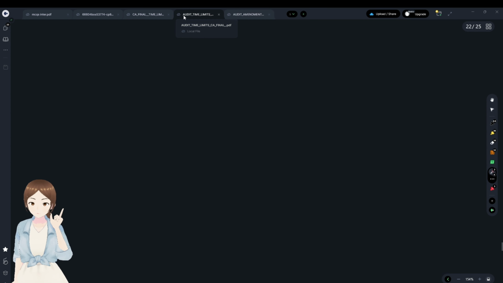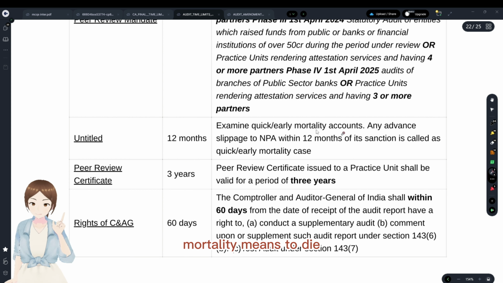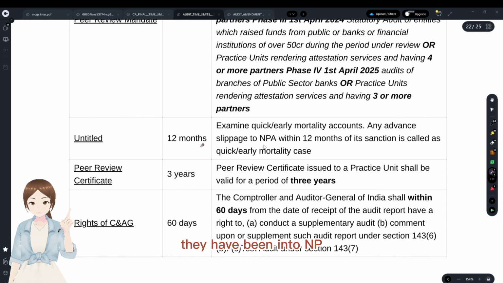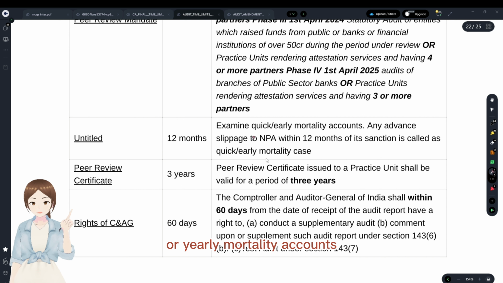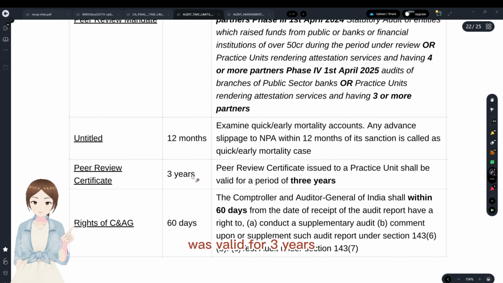And quickly examine this, a quick definition of quickly or yearly mortality accounts. Mortality means to die, that is death. Why this name has been given to these accounts is because within 12 months of the sanction, they have turned into NPA. That's why they were known as quick or yearly mortality accounts. And the peer review certificate that we have seen here was valid for 3 years.